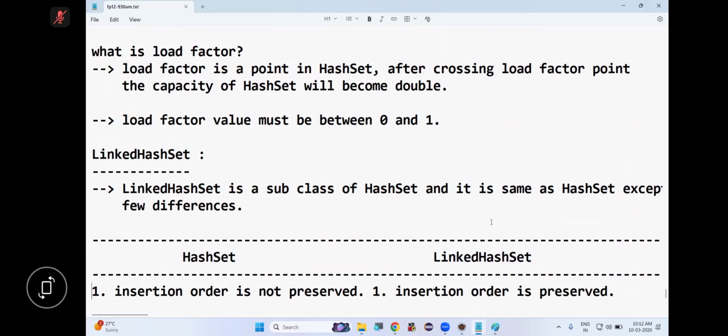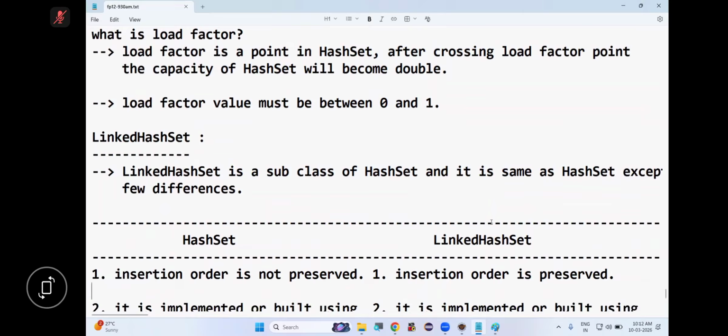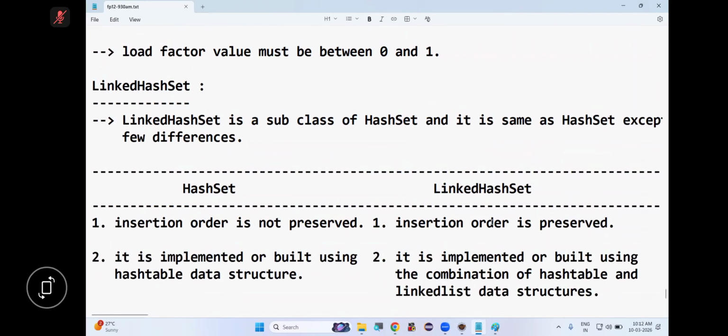Tell me, is every collection implemented or built using some data structure or not? HashSet is implemented using the hash table data structure, whereas LinkedHashSet is implemented using the combination of hash table and linked list data structures. Are you following or not?